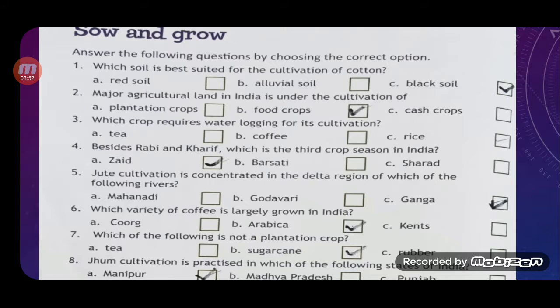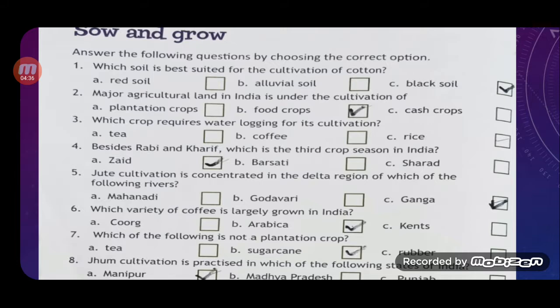Third, which crop requires water logging for its cultivation? A. Tea, B. Coffee, C. Rice. The correct answer is C, that is rice. Fourth, besides Rabi and Kharif, which is the third crop season in India? Children, in India we have mainly three crop seasons, that is Rabi, Kharif, and the other one is option A, Zaid, B. Barsati and third is Sharad, and option A is correct, that is Zaid.